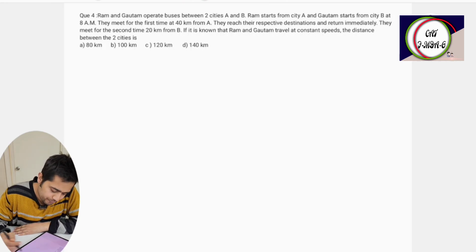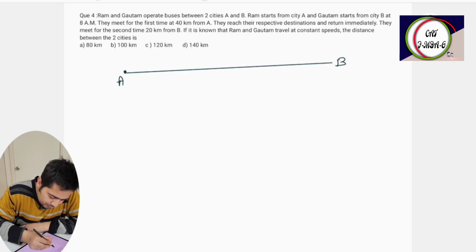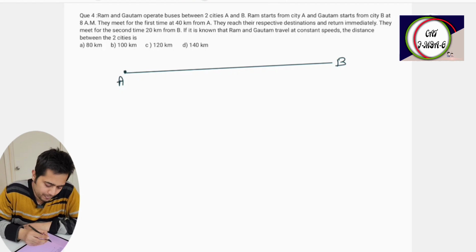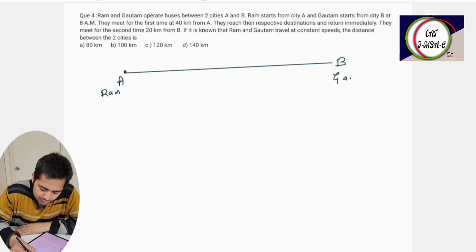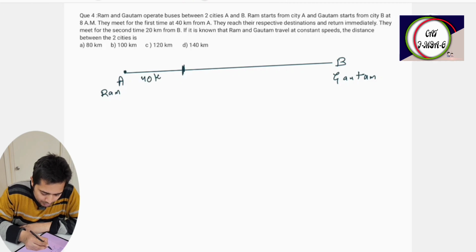Question number 4. Ram and Gautam operate two buses from city A and B. Ram starts from city A, Gautam starts from city B. They meet for the first time at 40 km from A. Let us consider this point C.